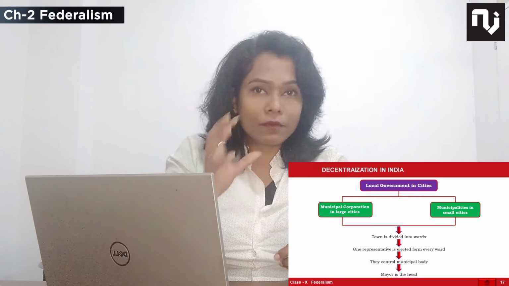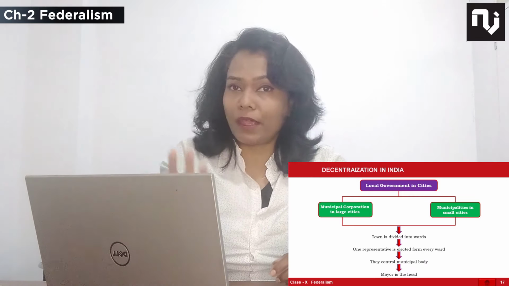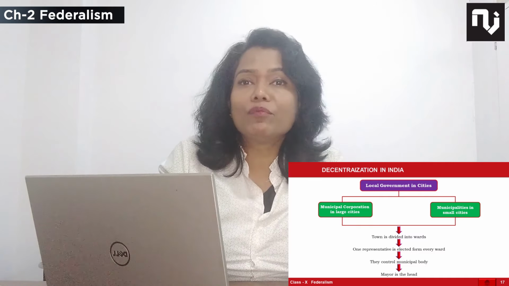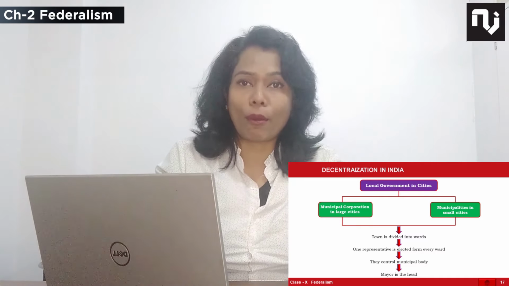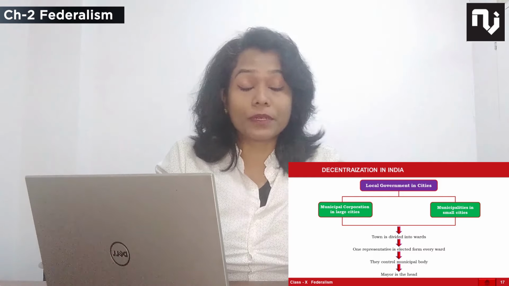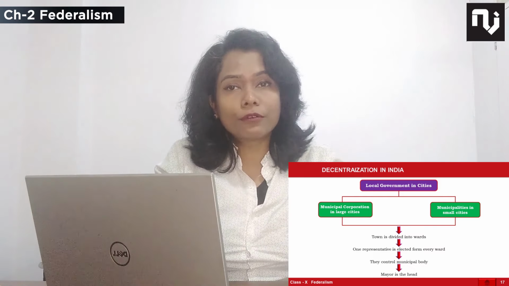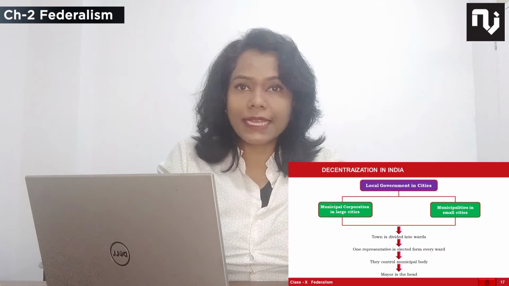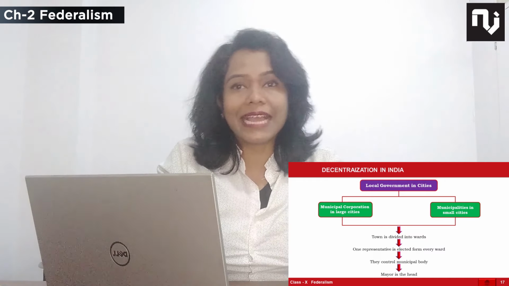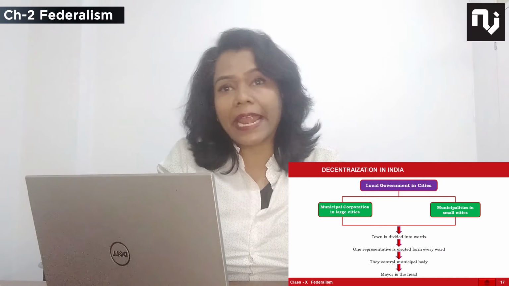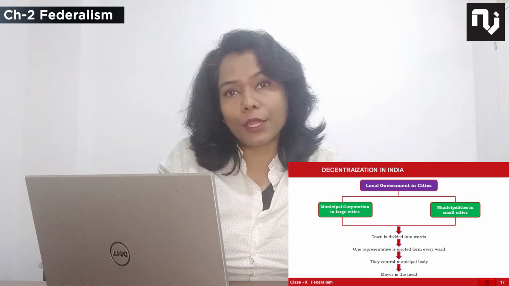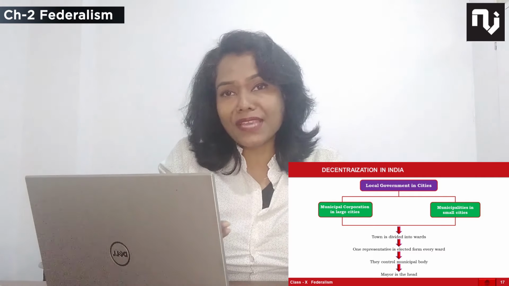Again, I am repeating, for rural areas we have PRI, and for urban areas we have municipalities or municipal corporations. We have a number of people working as municipal corporators, and on top they have one head called the mayor. In Delhi we have three.